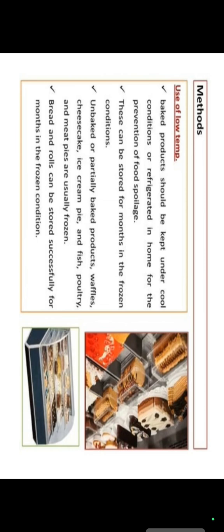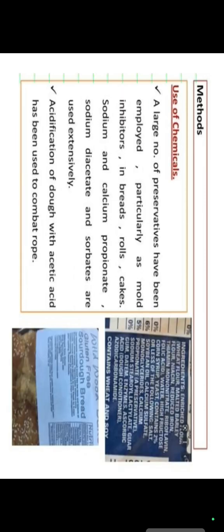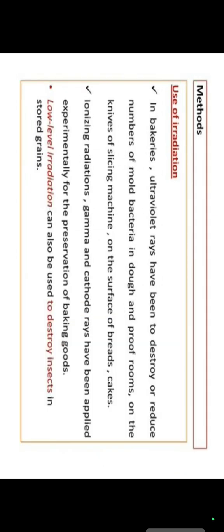You can see that is the use of low temperature. Also the use of different types of chemicals in bread and other things. We can use different types of radiation like ultraviolet light, which is also used in the bakery, and that is a good one.